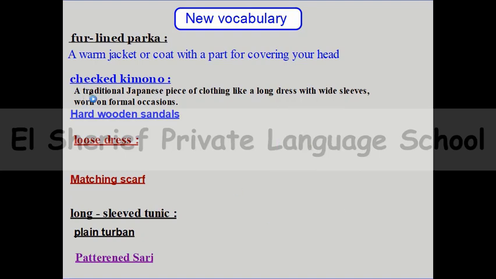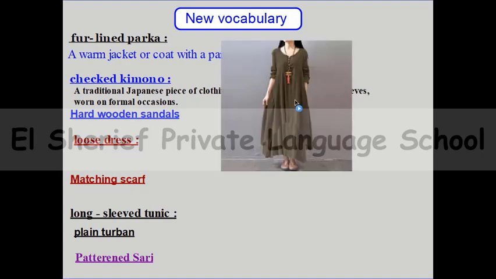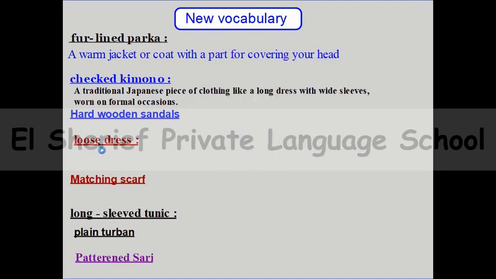So when we finish this picture, let's go to the third word, loose dress. We can see this picture, loose dress. What does it mean, loose dress? Here, loose equal, just look at the picture. Is it tight or wide dress? Yes, of course. Loose equal wide dress. So loose here equal wide dress. And then let's go to the next word.